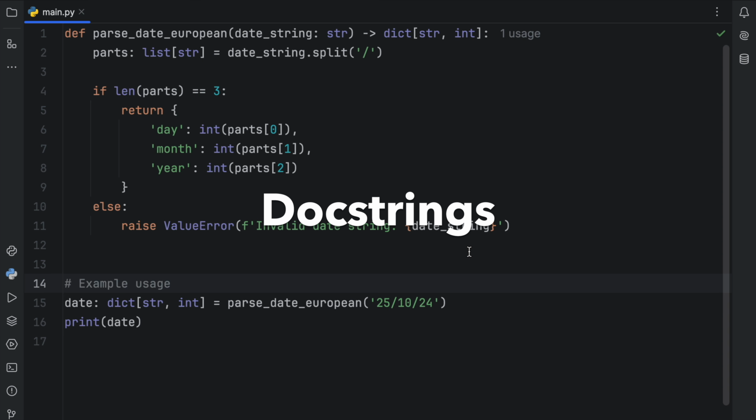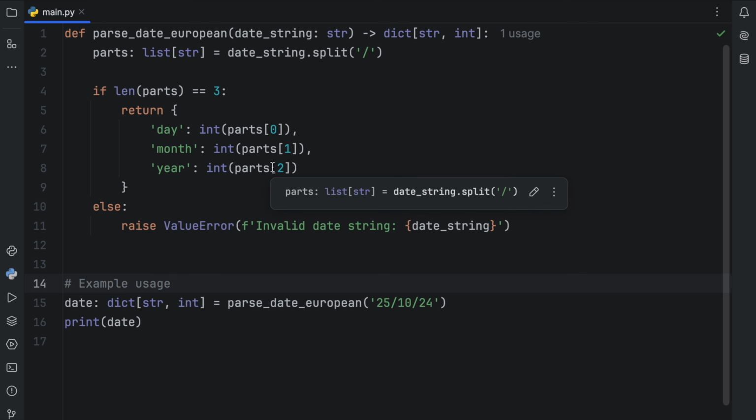Moving on to good practice number 4, docstrings. Up until now, we've been using comments to further inform whoever is using this function in the future about the small sections that might be a bit confusing. Now, while that approach was okay, a better approach here would be to use docstrings, because a docstring is going to tell the user exactly how the function works.